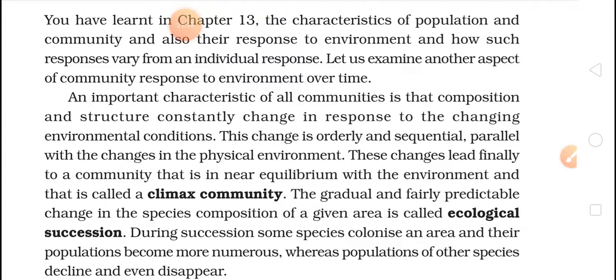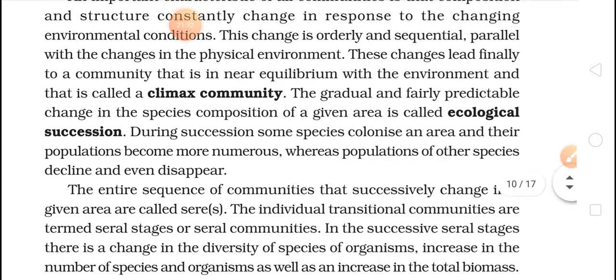community. Those organisms which are in near equilibrium with the environment are usually called a climax community. The gradual and fairly predictable change in species composition of a given area is called ecological succession. So any change in the species of that given area will be ecological succession.